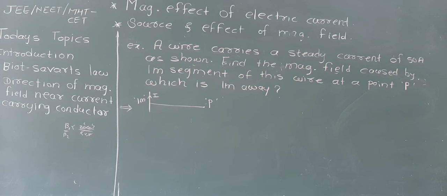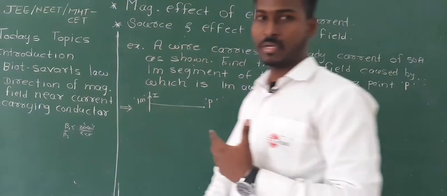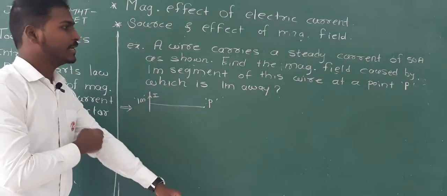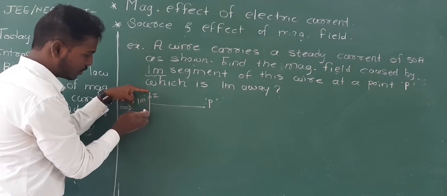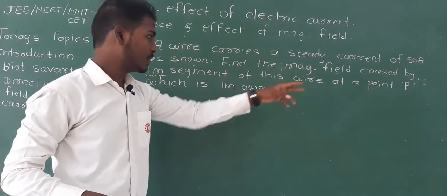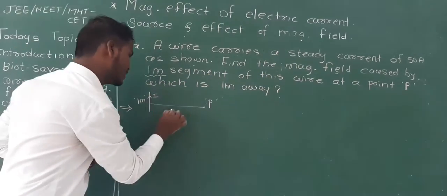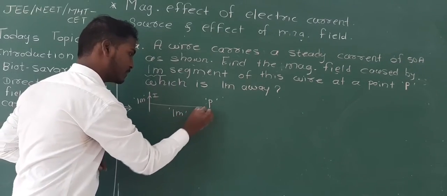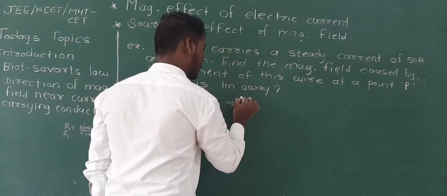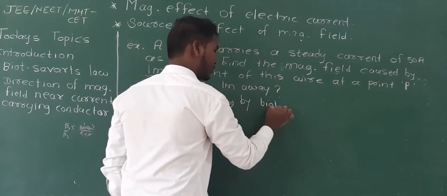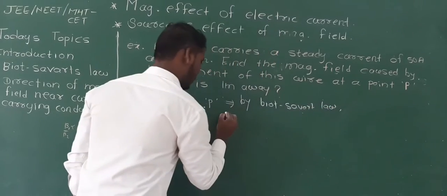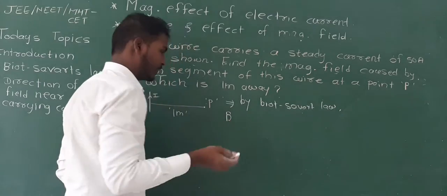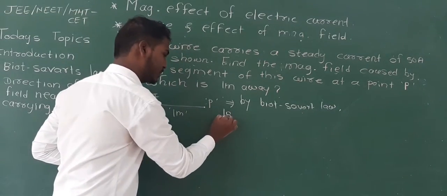Okay, now see the example. A wire carries a steady current of 50 ampere as shown in the figure. Find the magnetic field caused by a 1 meter segment. That means the length of this small segment is 1 meter of this wire at a point P which is 1 meter away. That means this distance is also 1 meter. Now we know that by Biot-Savart law, the magnetic field, let's say we take the magnitude of the magnetic field as B or dB, you can take anything.